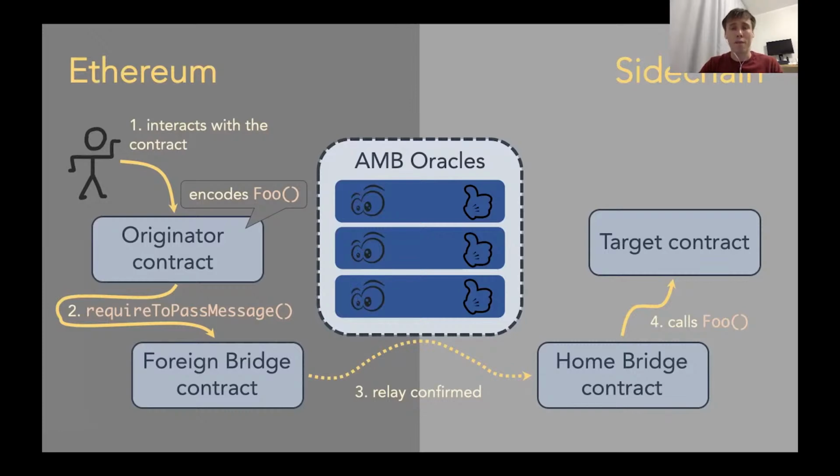So it will emit events, and the arbitrary message bridge oracles will pick up this event and send these confirmations in the form of multi-sig to the bridge contract on another side, on another chain, and this contract will execute eventually the target contract, right?